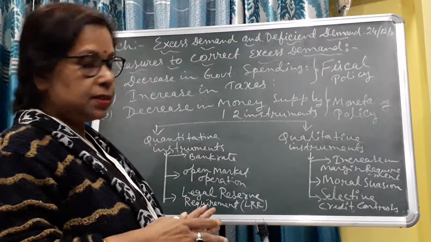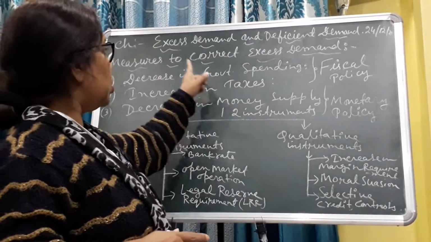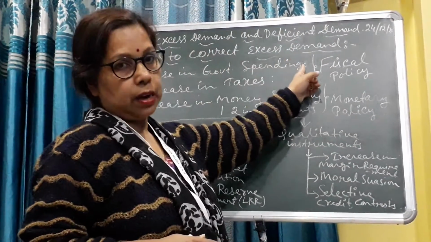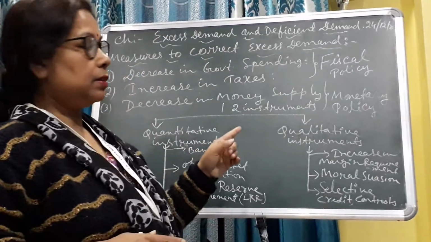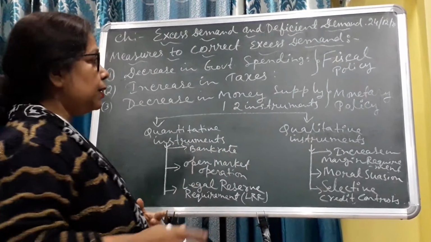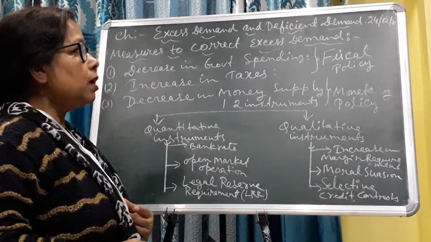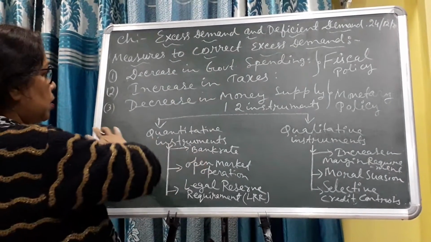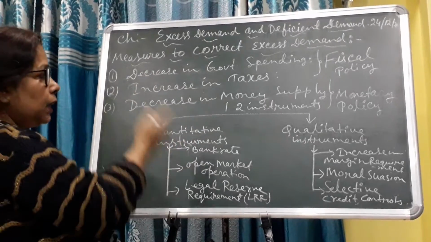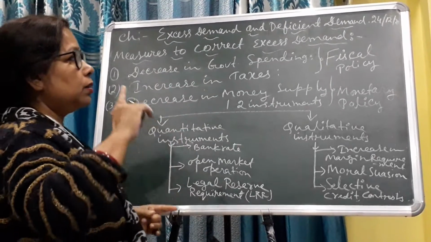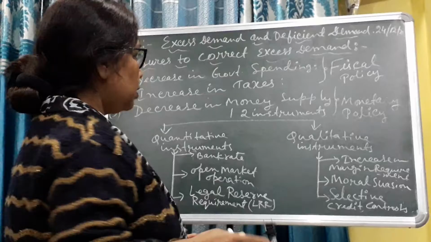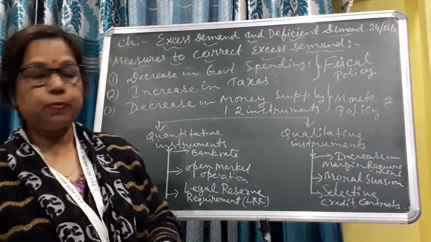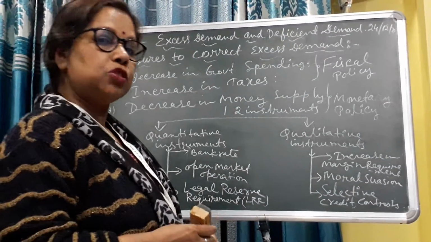So these are the measures to control excess demand. Next, I am explaining how to control deficient demand. The opposite points of these will be written in case of deficient demand. So now I am writing the next point of how to control deficient demand.